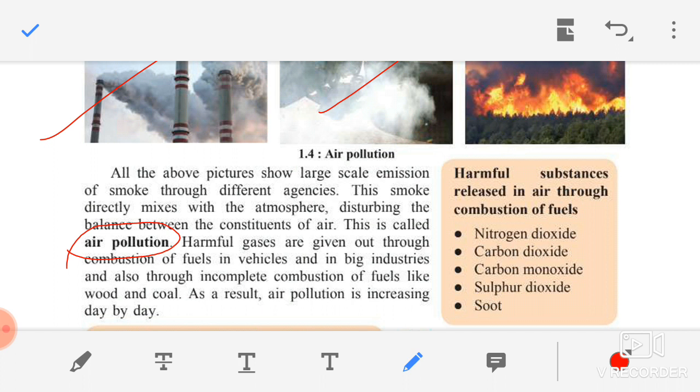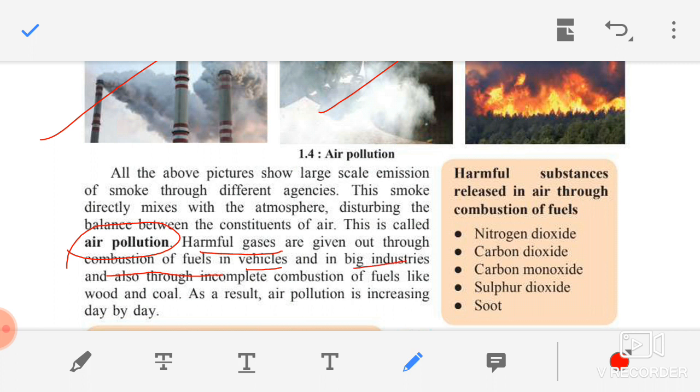Now, air pollution also takes place due to the harmful gases. How are these harmful gases given out? They are given out due to the combustion of fuels in vehicles. Children, in vehicles, fuels are used. Vehicles are run on fuels. Fuels like petrol and diesel. Combustion means burning. When these fuels are burned, what happens? In the vehicles, smoke and gases are released.